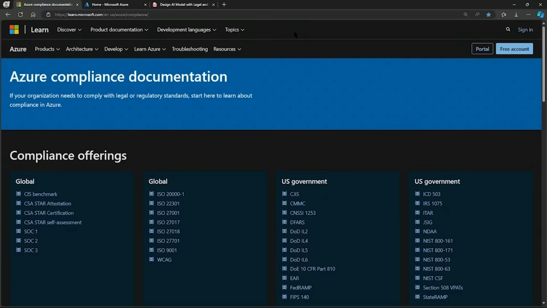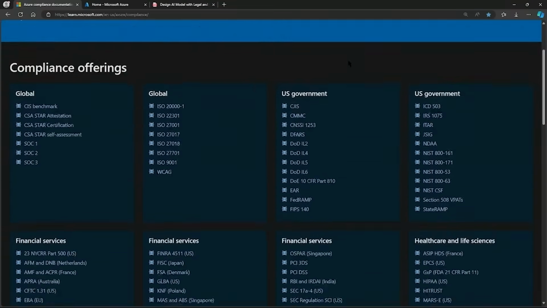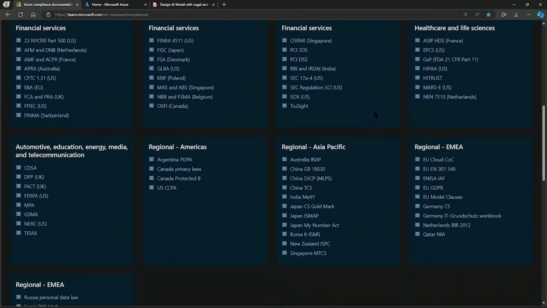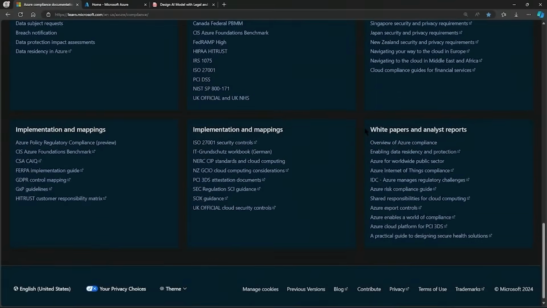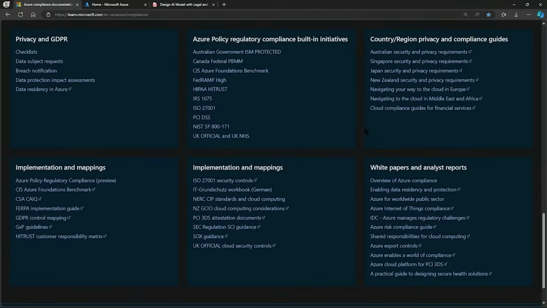So, the first step, we should understand applicable regulations. That's why in the first tab, I've navigated to learn.microsoft.com/en-us/azure/compliance. Here, you'll find links to a multitude of legal and regulatory standards. So this is where we can start to learn about compliance on the Azure platform. With that, we need to define compliance objectives. And what do I mean by that? Well, we define what compliance means for our specific application, including data protection, fairness, and transparency requirements.